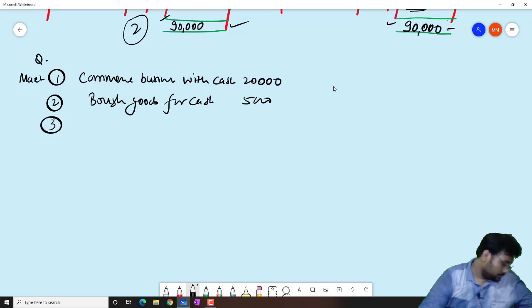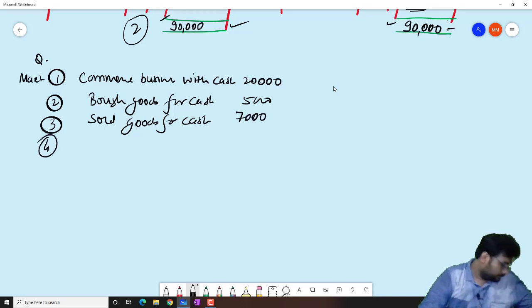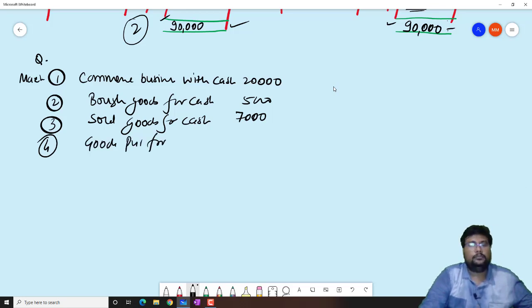Third one, sold goods for cash, 7,000. Fourth one, goods purchased from Ravi on credit, 3,000.